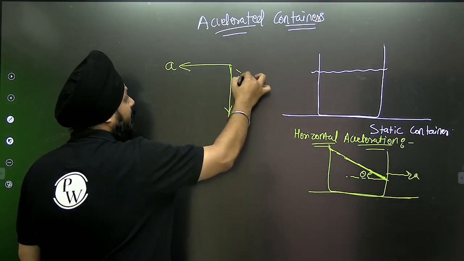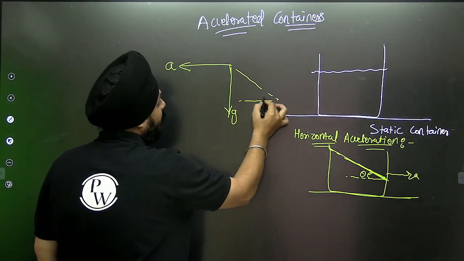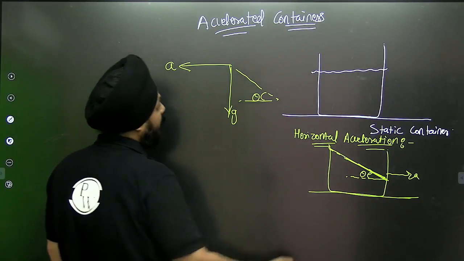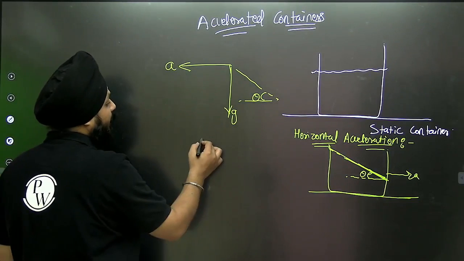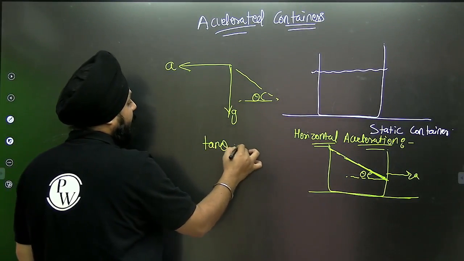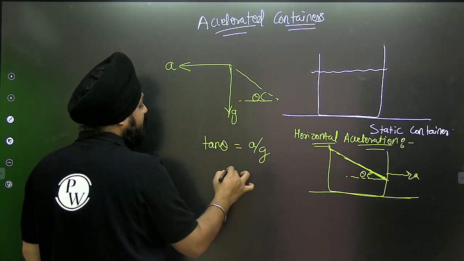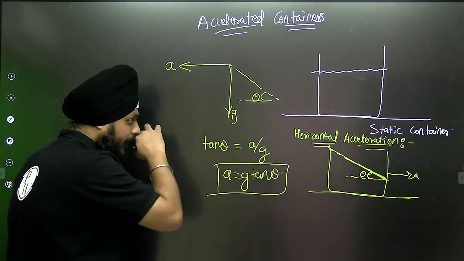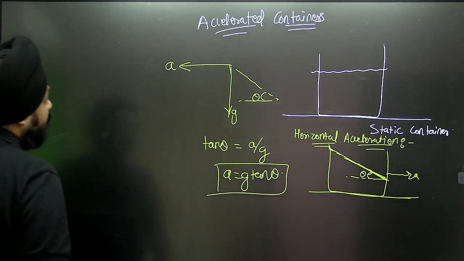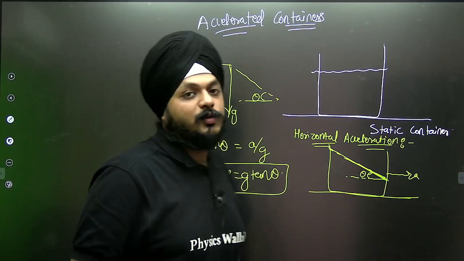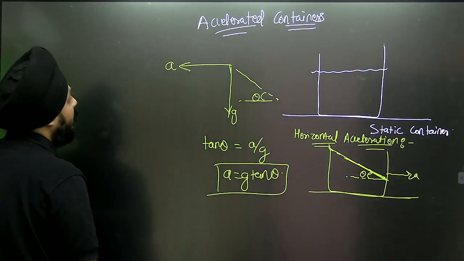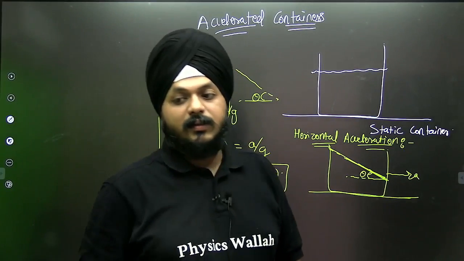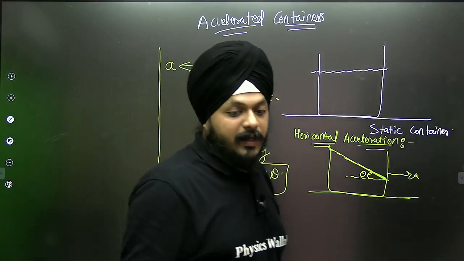This one is the theta. So in that case, we have tan theta equal to a by g, and a is equal to g tan theta. This is the formula you all are aware of, the formula of the accelerated containers. Apart from this, we have another case of vertical acceleration also, and lots of things are there.